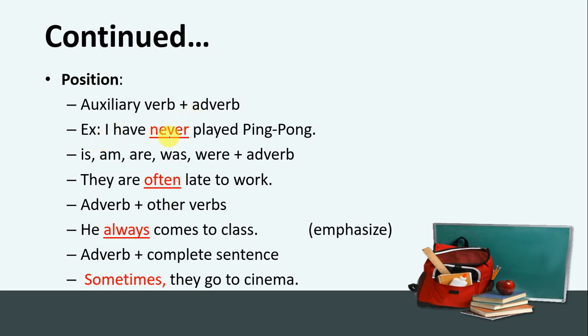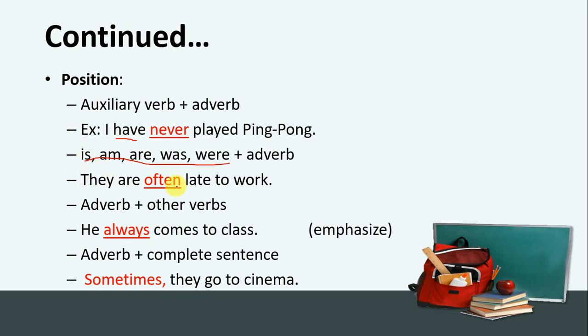For example, I have never played ping pong. So see, this is the auxiliary verb of present perfect tense, or the perfective auxiliary. Never is an indefinite frequency adverb. It is used after the auxiliary verb, and after to be verbs: is, are, was, were. They are never used before the to be verb. Remember, after the to be verb.